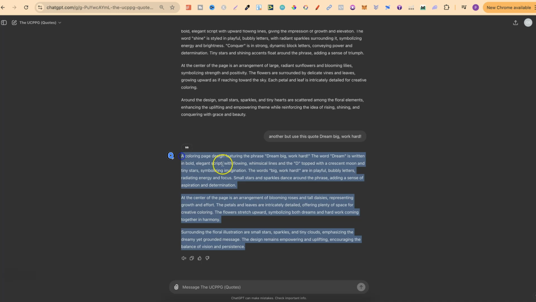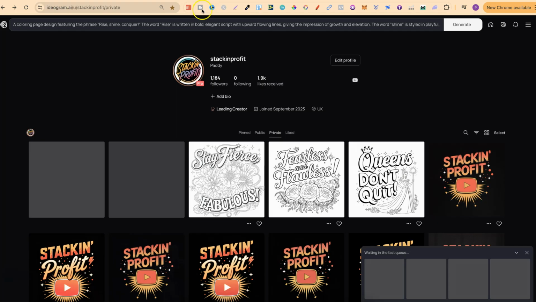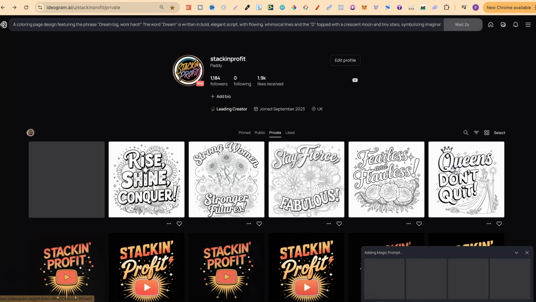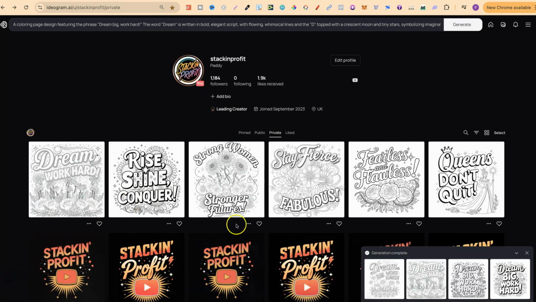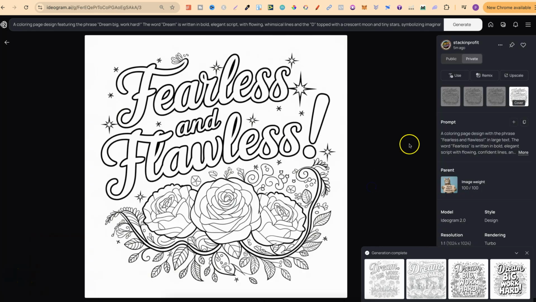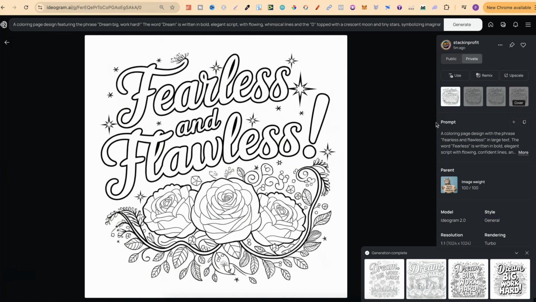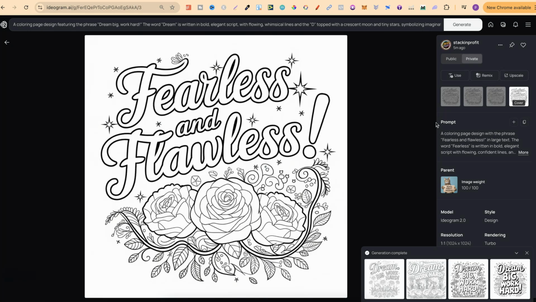So let's take this, we're going to copy, and then we can take a look at all of the pages which have been generated. So let's click generate and let's see what we've got. So we've already done this one, I believe. All these are the same. Now on here, as you can see, what we did was use the remix feature and use 100%. And if we go through the pages, we can see that some of them are slightly different.